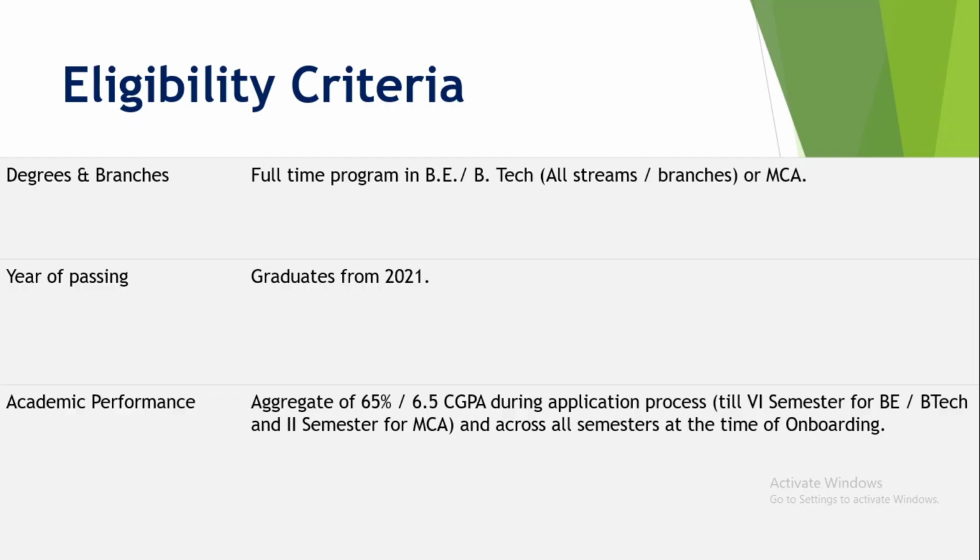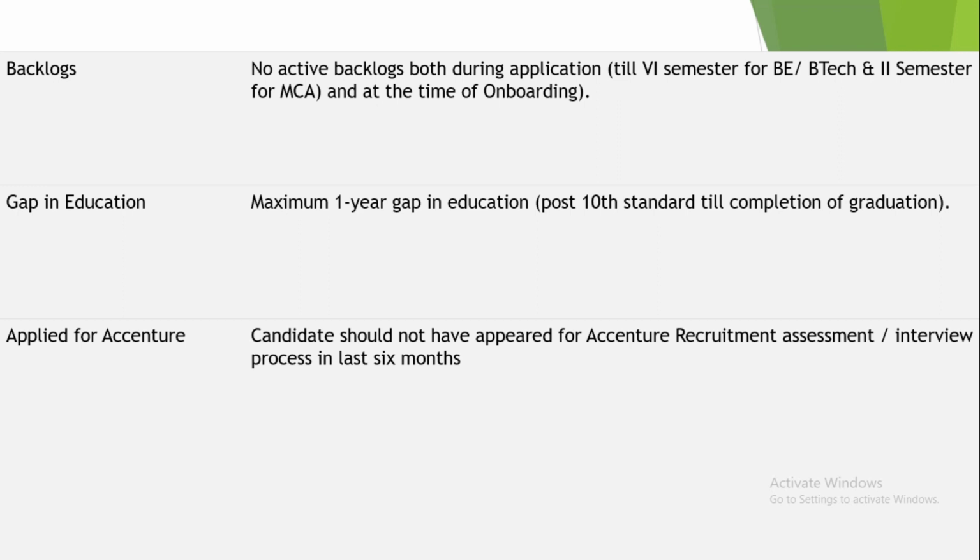So, the eligibility criteria for Accenture. You should have a BTech degree, and all branches or streams are eligible. If you are a 2021 batch pass out, then you can apply. The aggregate percentage you should have during academics is 65% or a 6.5 CGPA till the 6th semester. Gap in education: a minimum of 1 year of gap in education is allowed post your 10th. And candidates should not have appeared for Accenture in the last 6 months. So if you applied for Accenture in the last 6 months, then you cannot apply for this.